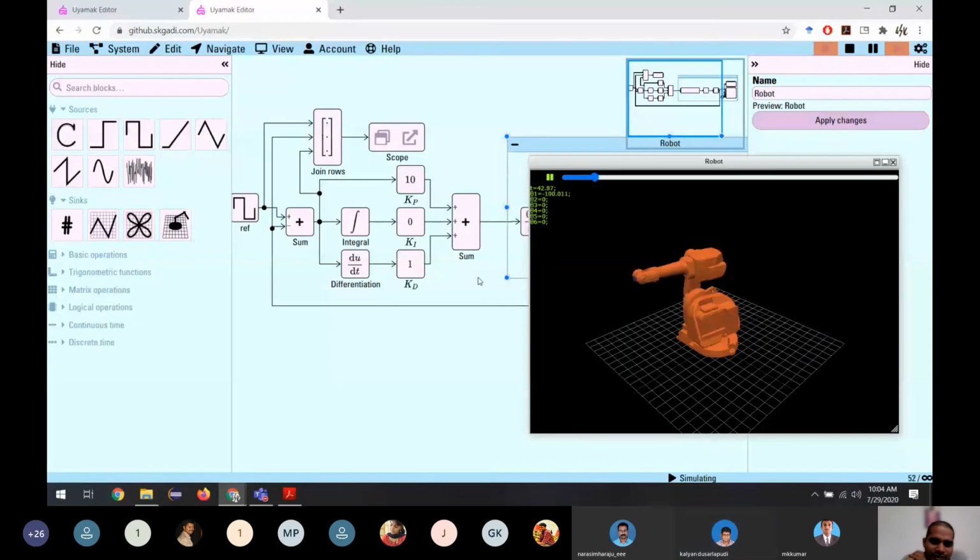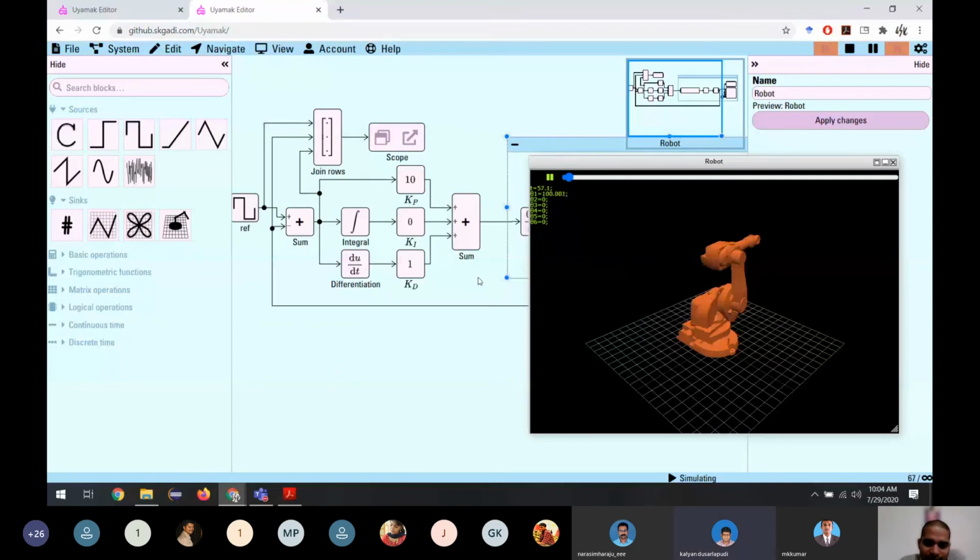Yeah, first we have to theoretically see that oscillations are not there and the response time is as per your requirement. Then you can simulate and verify it is correct. If you see some error, you can go back to see what's wrong.